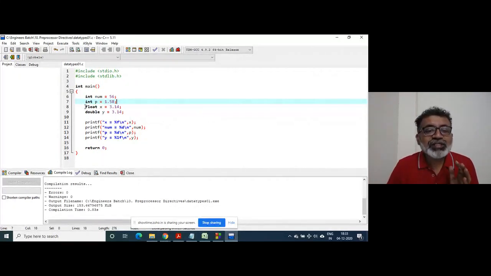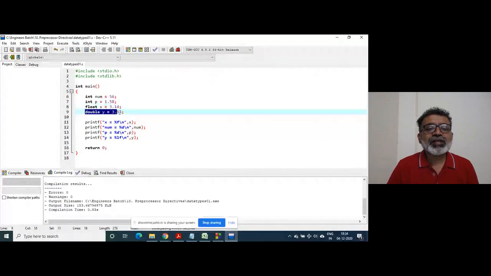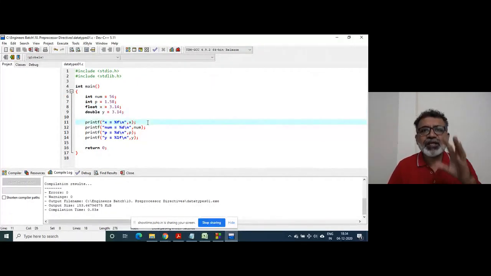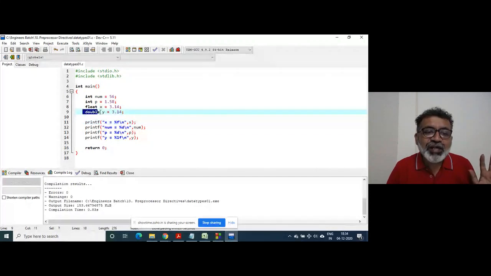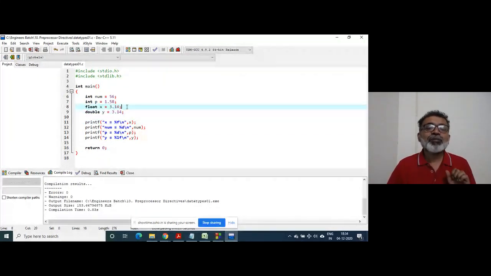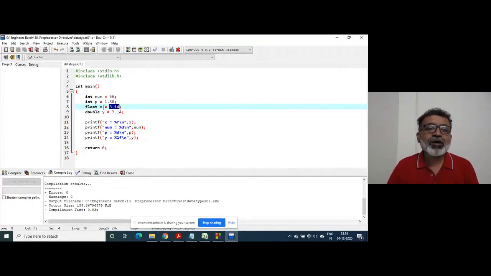Now look at this sentence, and look at this sentence. This sentence is correct because 3.14 is a real number, so it is a double, and on the left hand side there is a variable y which is also double. So this is the right statement. Nothing wrong in this. The problem is here. Why? Because 3.14 is a real number and the machine has been taught that a real number is a double. And on the left hand side, there is a variable which is float.